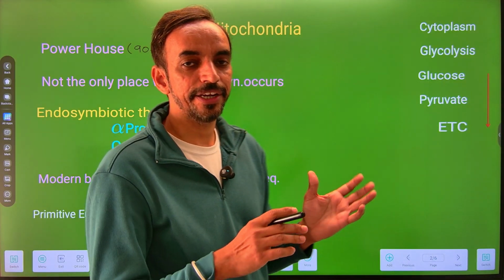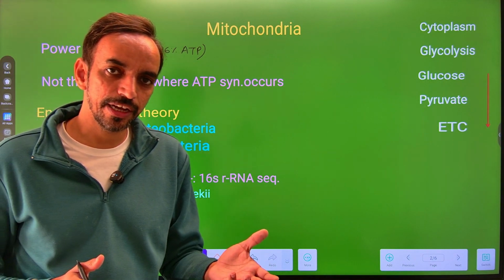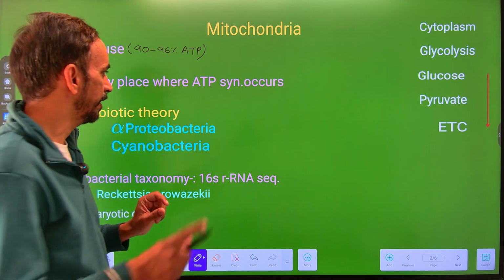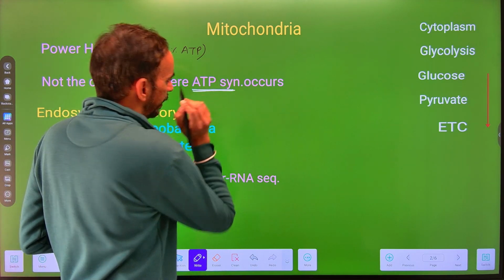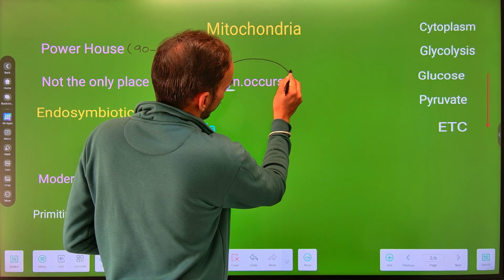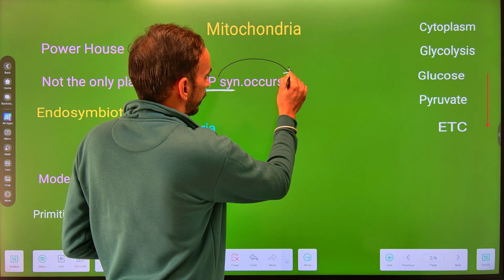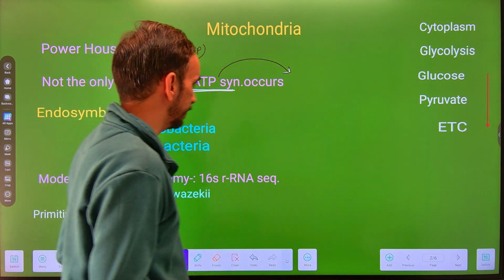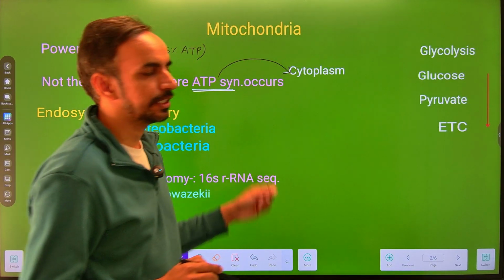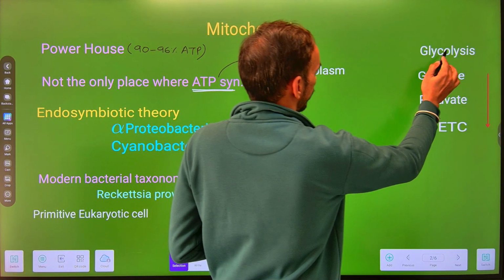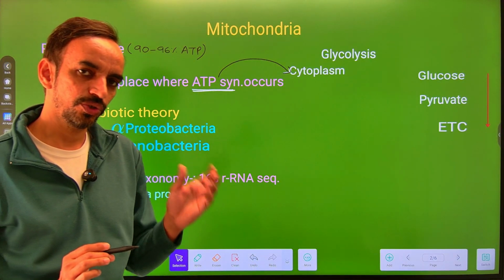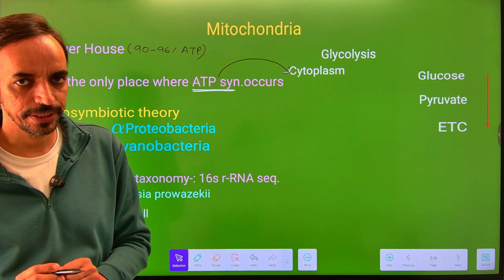Now you will ask, why 90 to 96%, where is the other 4%? Because it is not the only place where there is ATP synthesis. ATP synthesis also occurs within the cytoplasm through a specific pathway which is called glycolysis. So through glycolysis, in the cytoplasm also, some amount of ATP is synthesized.